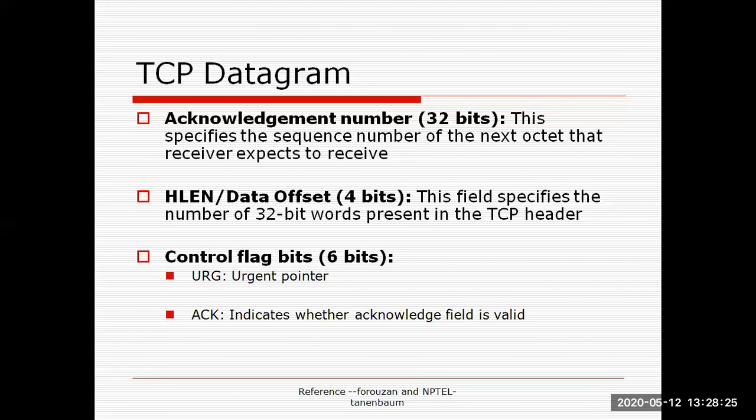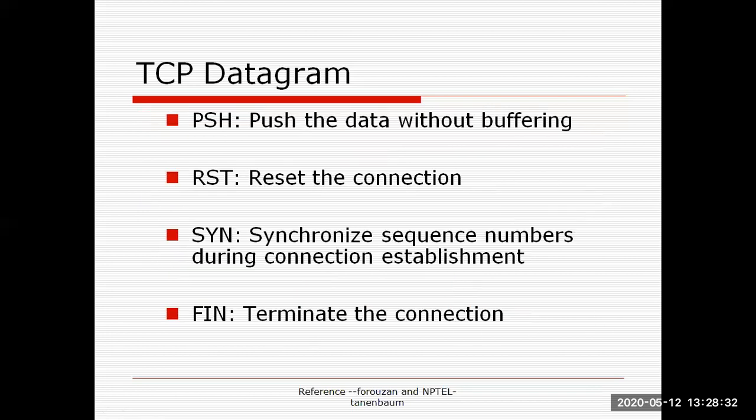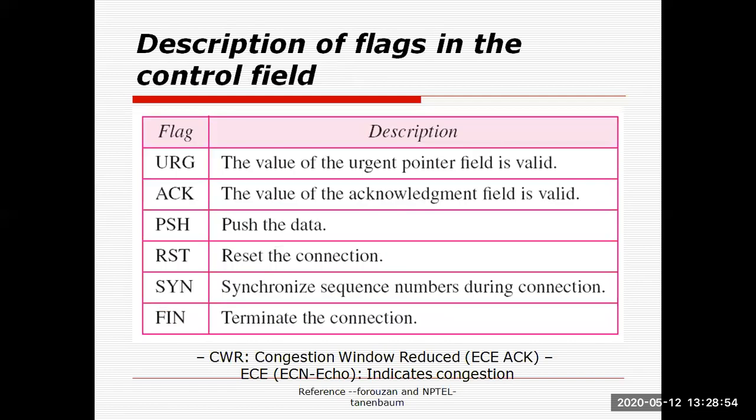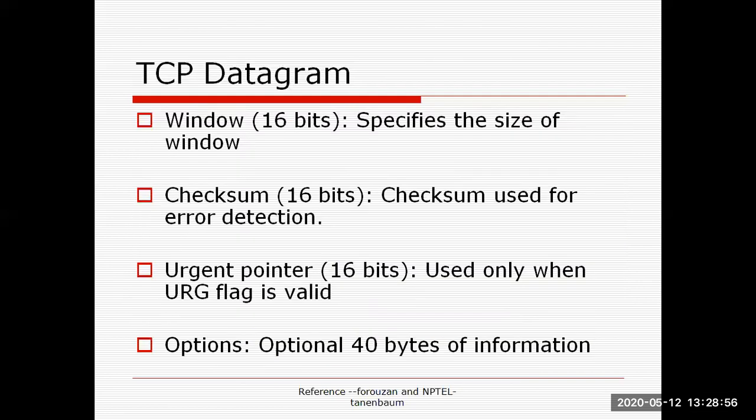Now the control flags, or pointers, are the urgent pointer, ACK pointer, and push pointer. Push means data is pushed without buffering. RST is the reset. For streaming purposes, we put the push data. Synchronization is for the sequence number during connection establishment. The synchronization pointer is always used during the establishment of the connection, and the fin pointer is for the termination of it. So these 6 pointers, we will study these 6 pointers.